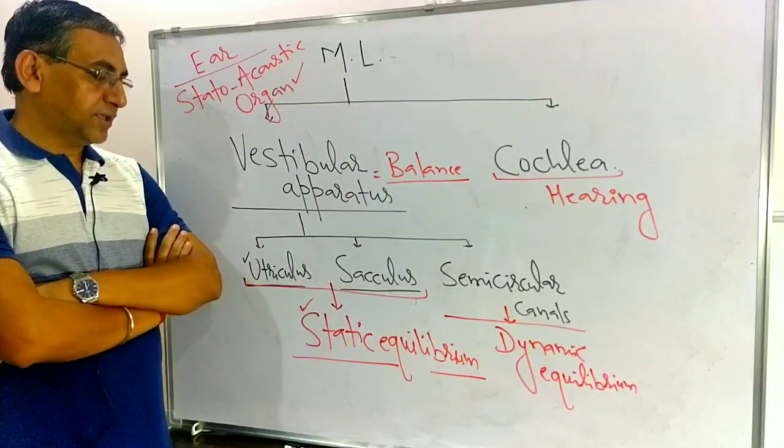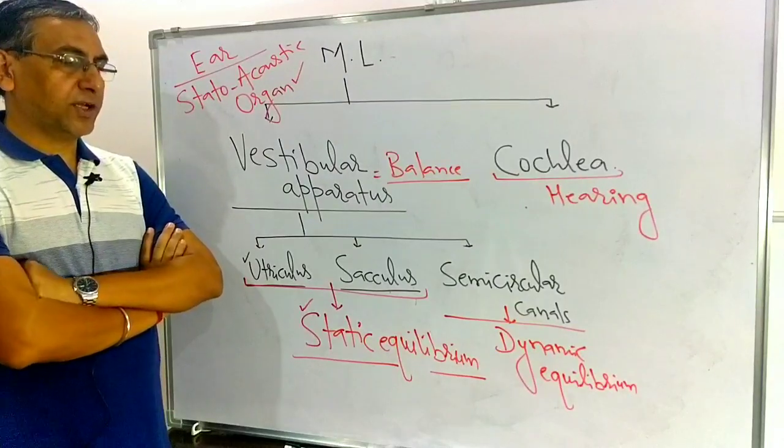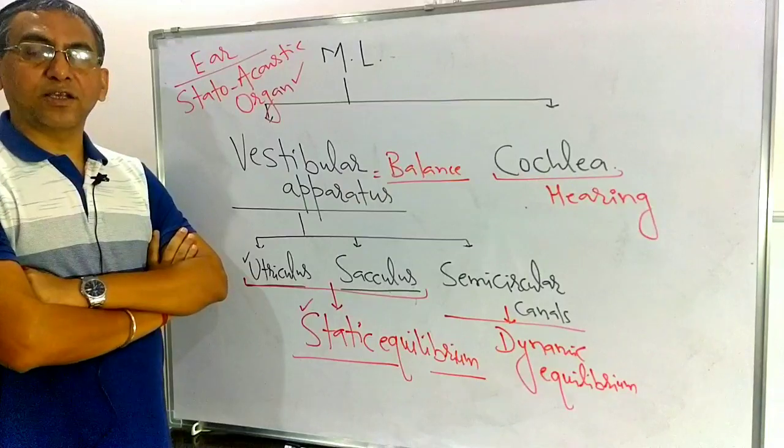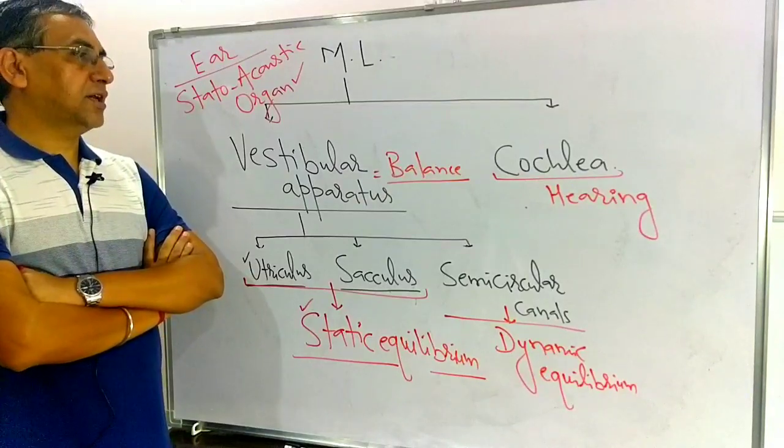Utriculus and sacculus are related with static equilibrium, semicircular canals with dynamic equilibrium, and the cochlea with hearing.